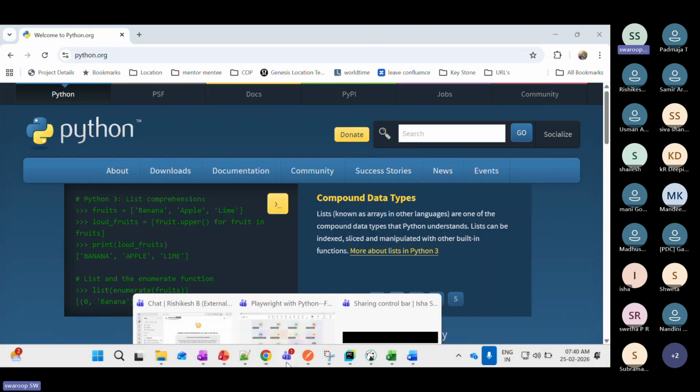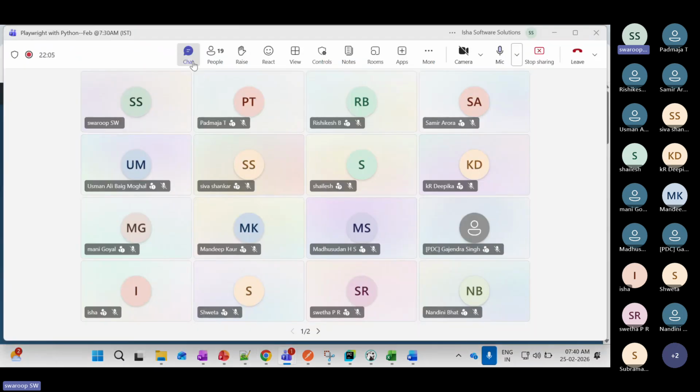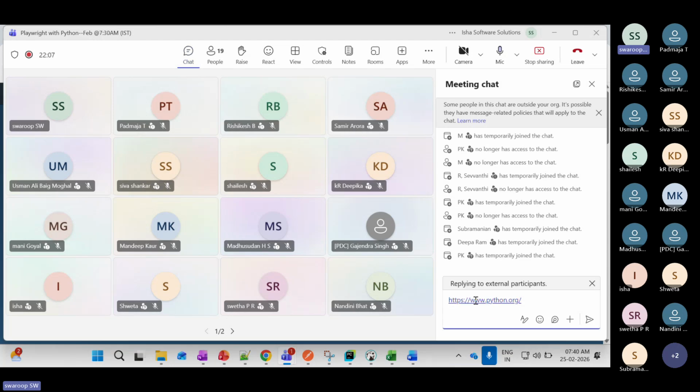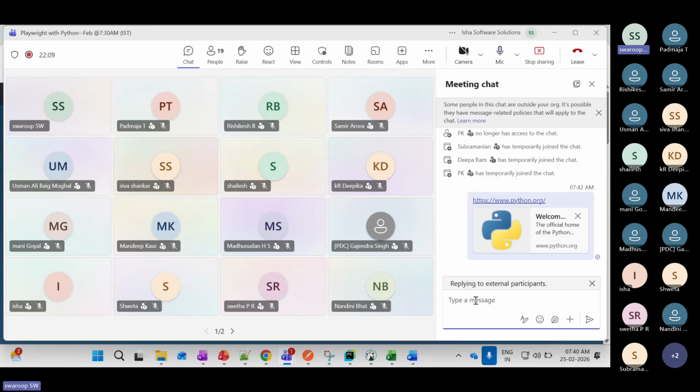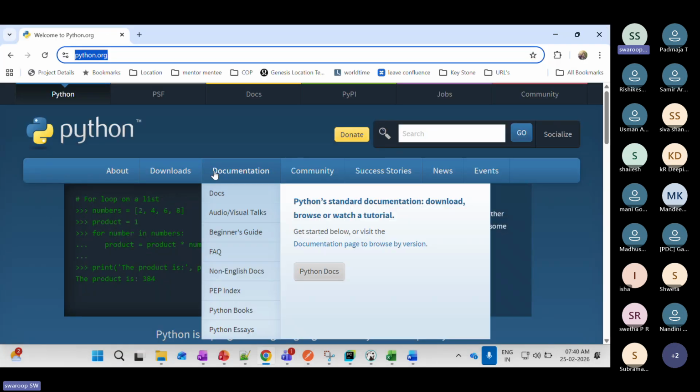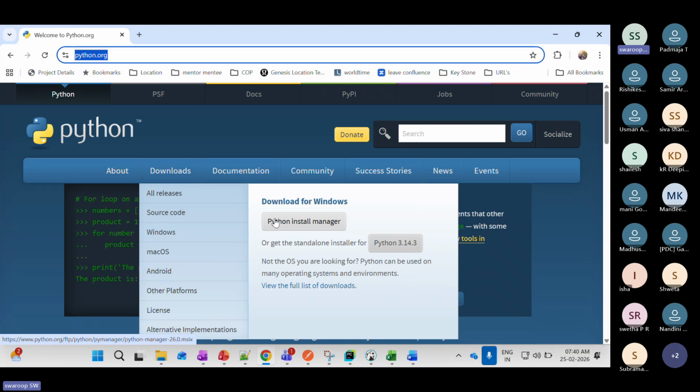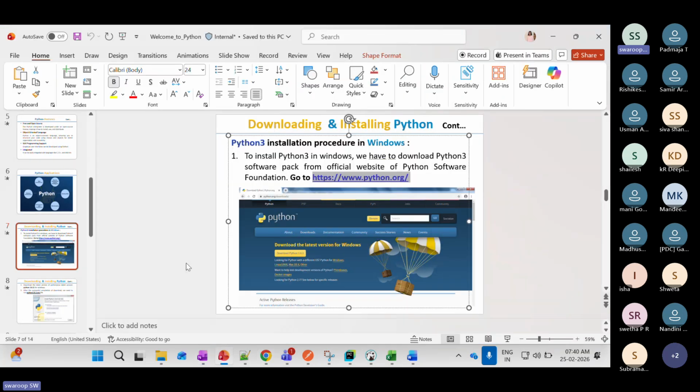I'll ping you this official website in this chat. Kindly go ahead and download and install it. I'll tell you how to install it. So here just click on this Python install manager. This will download it. I have the screenshot as well.